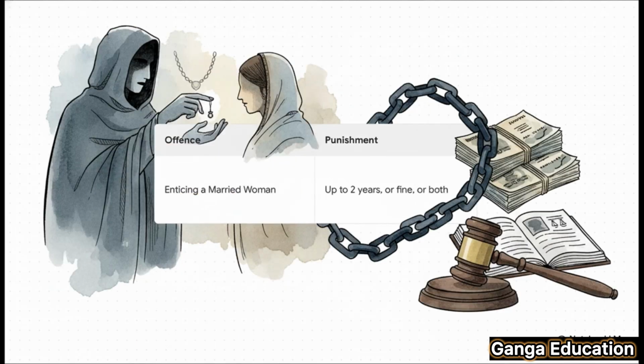Now, the punishment under this section is less severe compared to Section 83. An offender can be punished with imprisonment for up to 2 years, or with a fine, or with both. And unlike Section 83, this is a bailable offense.